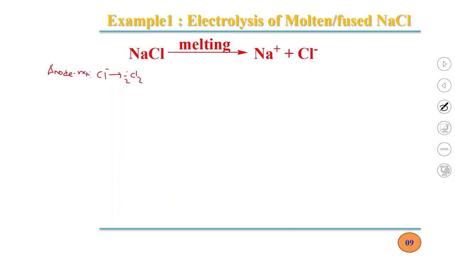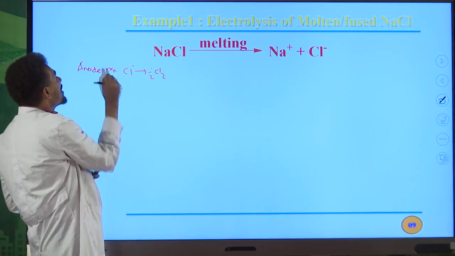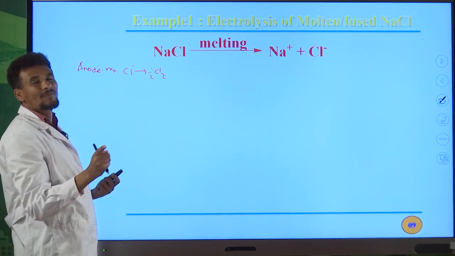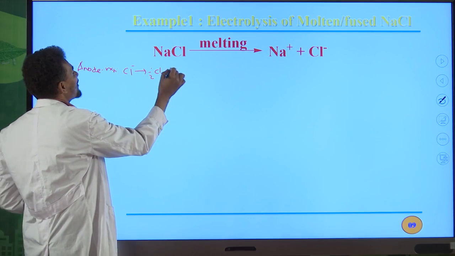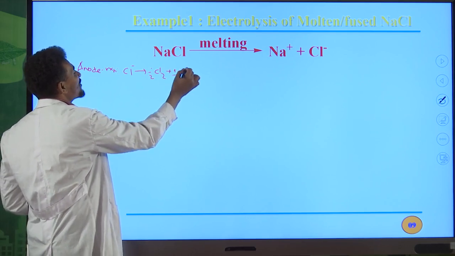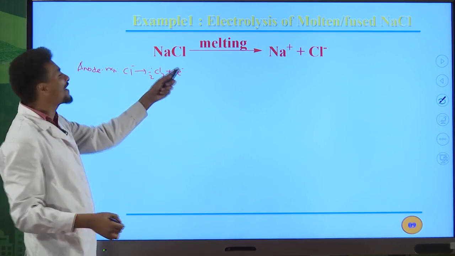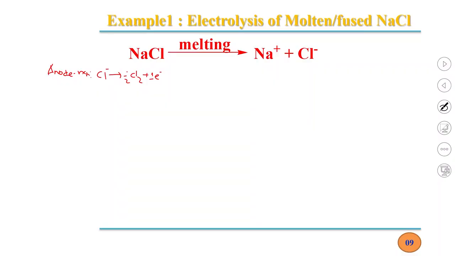Why? Because chlorine is a diatomic molecule. It must be written as Cl2. But we need only one chlorine atom. Therefore, to get one chlorine atom, divide it by 2. And then to balance the charge, one electron must be added here. So plus one electron. Now the charges are balanced.